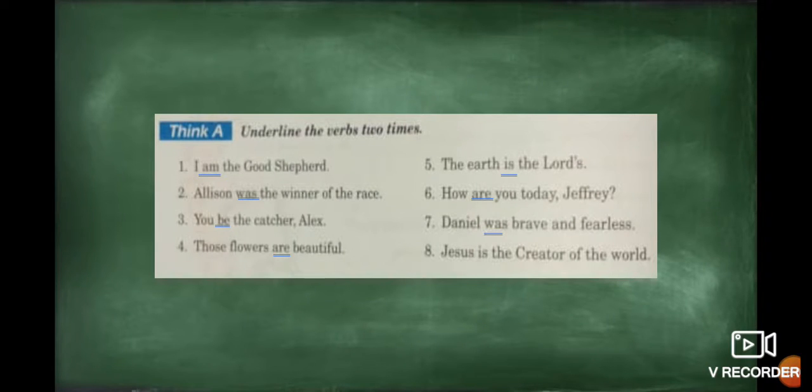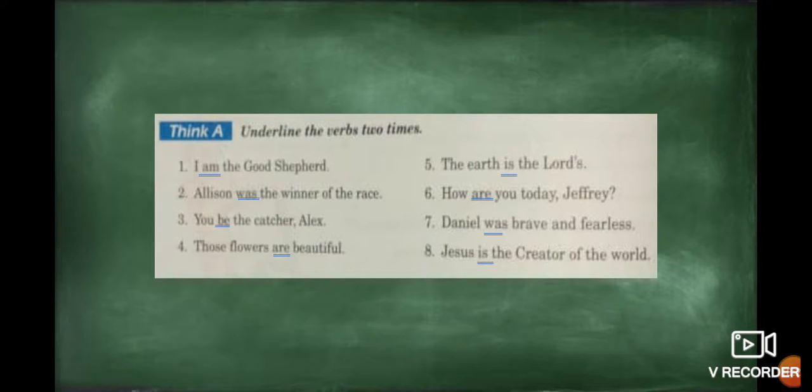Okay. The state of being verb is was. Excellent. Jesus is the creator of the world. Okay. And in this case the verb is is. Exactly. If you notice, we use the majority of the forms of the verb be: am, was, be, are. Yes?